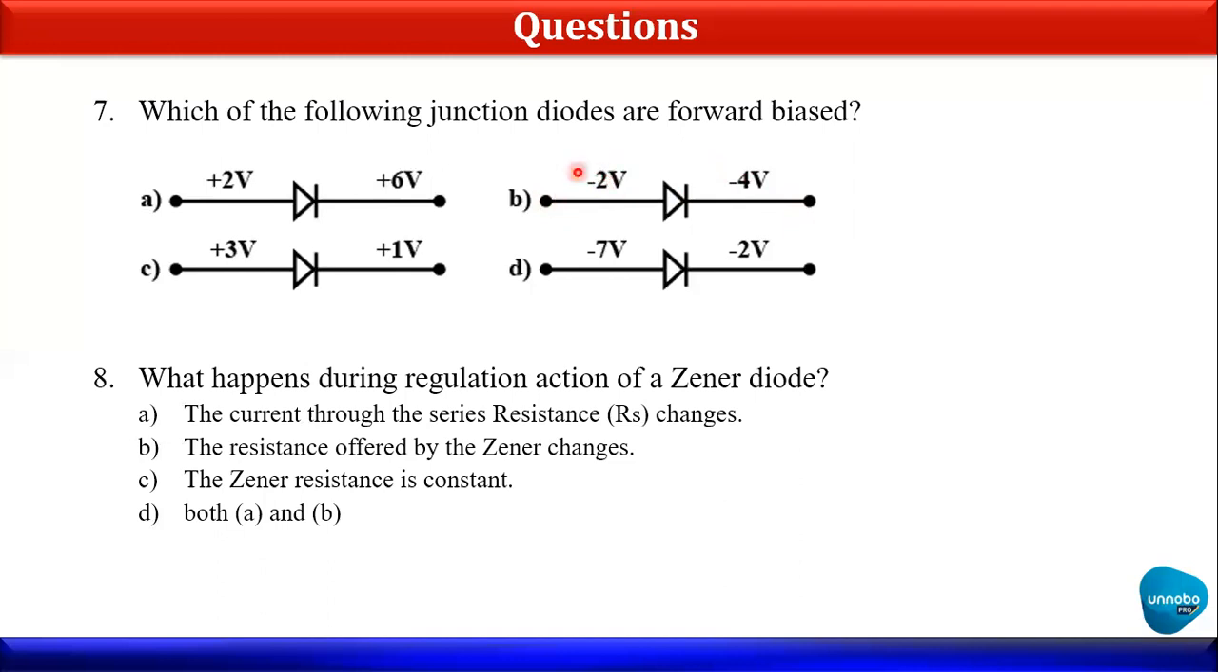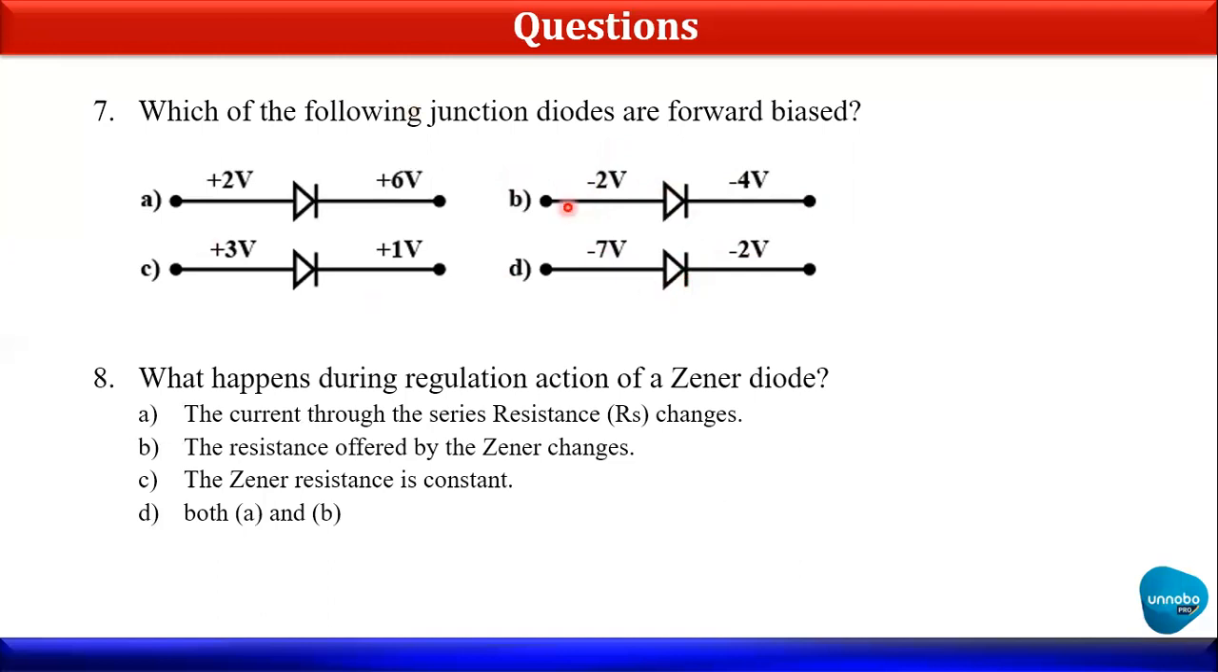Hence -2 volt is the higher one and -4 volt is the lower one. So the lower one is connected to N type, the higher one is connected to P type. Hence B is also in the forward bias. Similarly, for this one, -7 is the lower one, -2 is the higher one. So the higher one is connected to the N type, hence this is in the reverse bias.